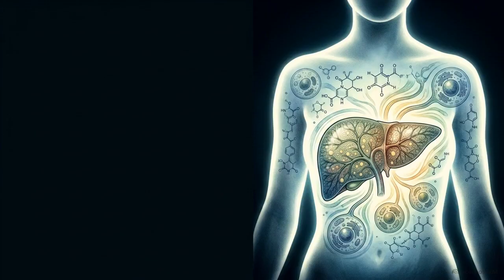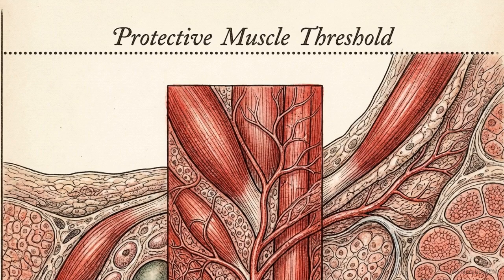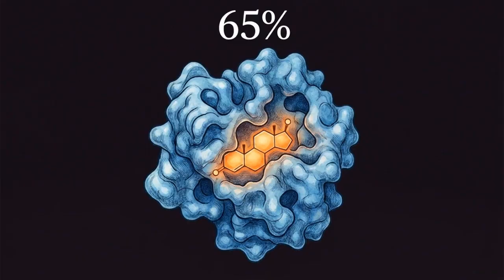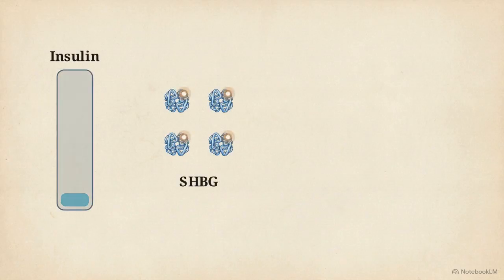The female model operates under different constraints. Even in a hyperandrogenic state, a woman's testosterone never reaches the threshold required to build protective lean muscle mass. The primary driver of the female pathology begins with hyperinsulinemia, a chronic excess of circulating insulin. Under healthy conditions, a transport protein called sex hormone-binding globulin, or SHBG, safely binds 65% of circulating testosterone, rendering it inactive. This logic model tracks insulin and SHBG.